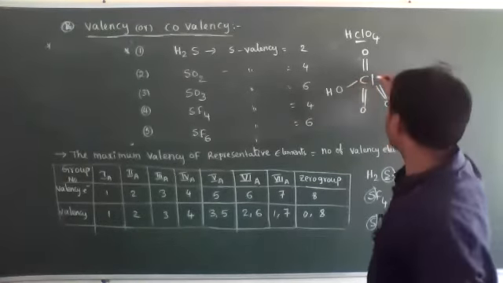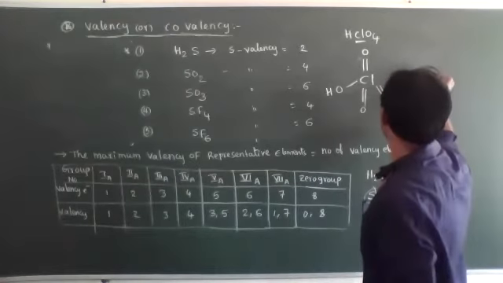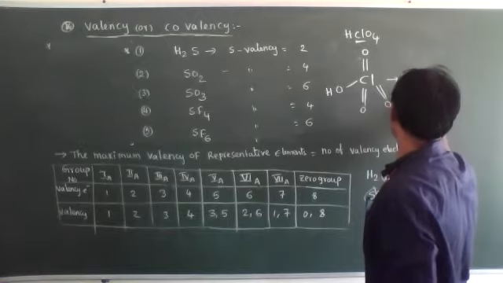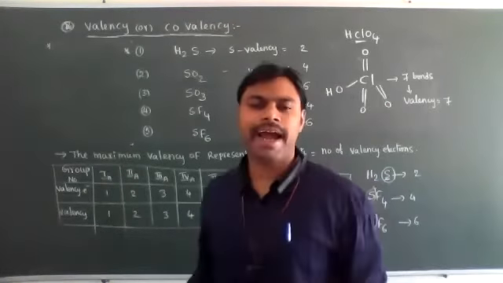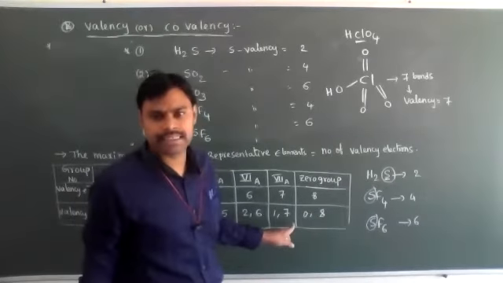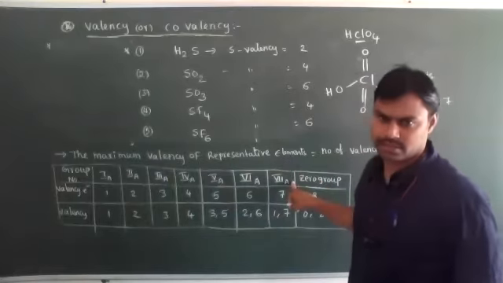Now around the chlorine atom 7 bonds are present. That's its valence, 7. In HClO4, chlorine atom valence is 7. That's why the maximum valency of 7th A group elements is 7, not more than its group number in Roman numerals.